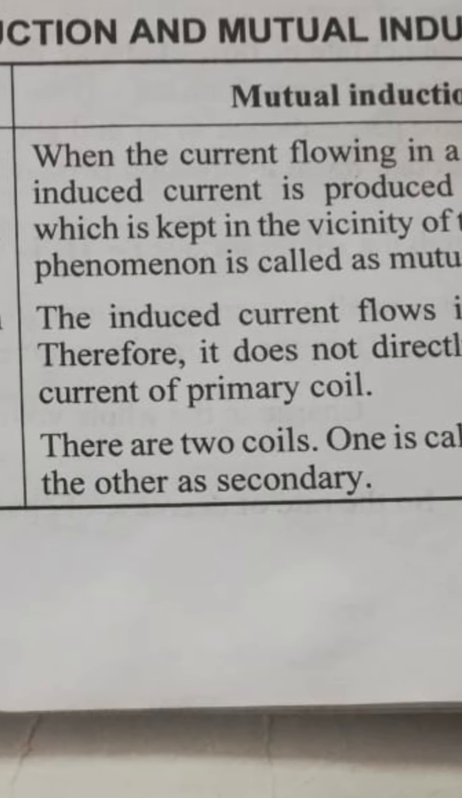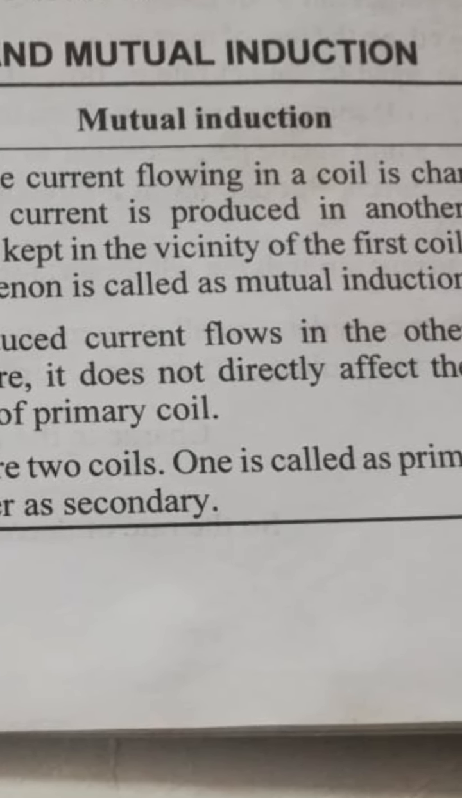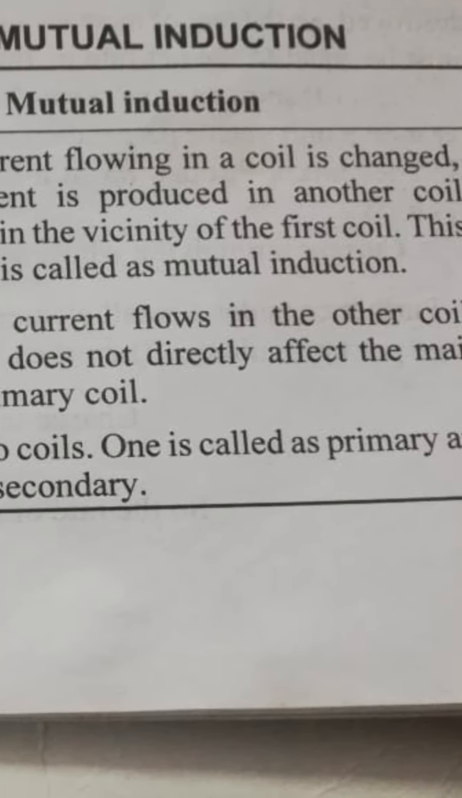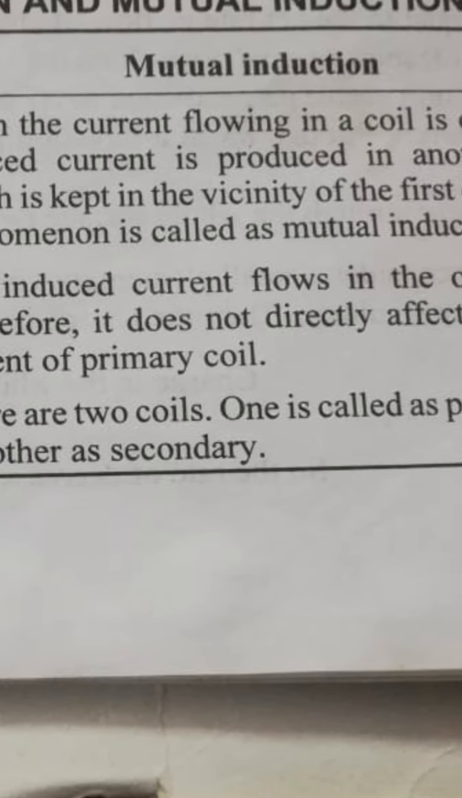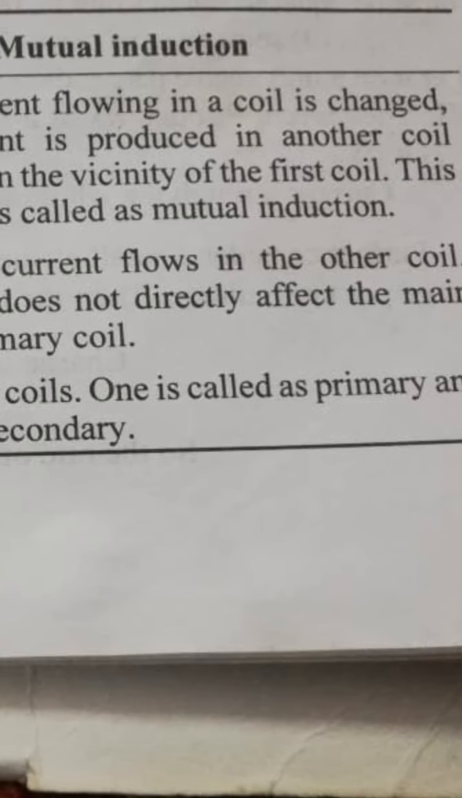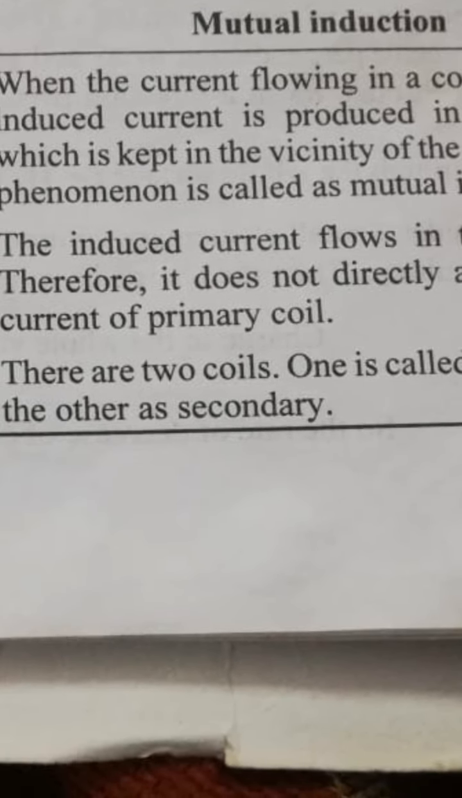Now for mutual inductance, when the current flowing in a coil is changed, an induced emf is produced in the coil which is kept near the first coil. Here for mutual inductance we are considering two coils. If the current flows in this coil, an emf is produced in the other coil. This phenomenon is called mutual inductance.